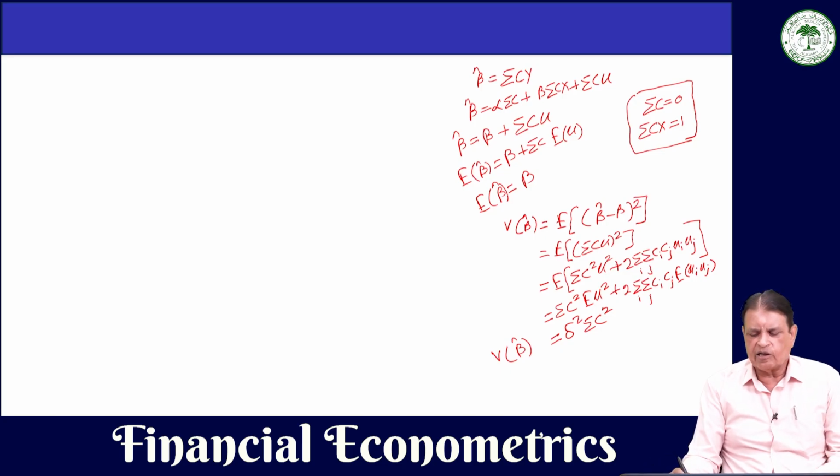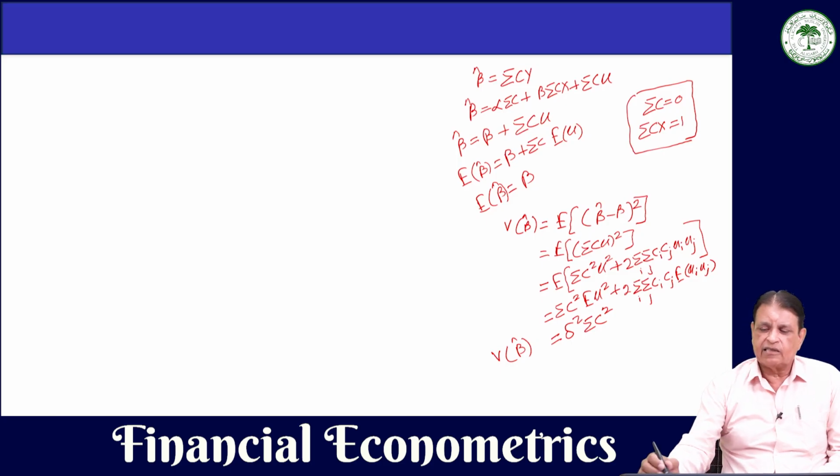So if it is constant, no question of minimum. So minimization of only summation c square, that we have to select that value of c, the weights have to be selected in such a way so that the variance of beta hat is minimum. But this is not a type of free minimization. There are certain constraints, and the constraints are that summation c is equal to 0, summation cx is equal to 1.